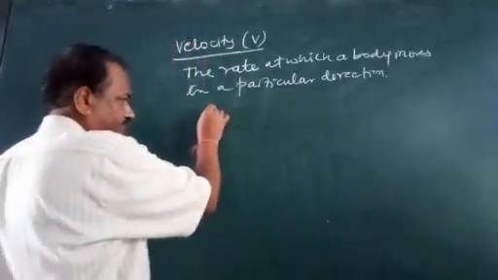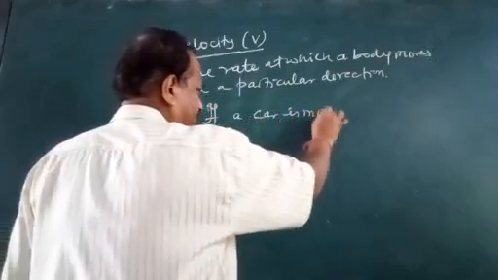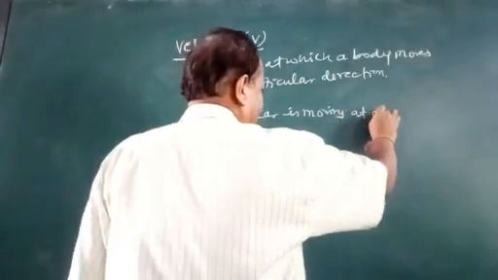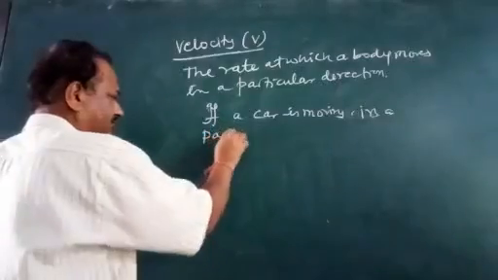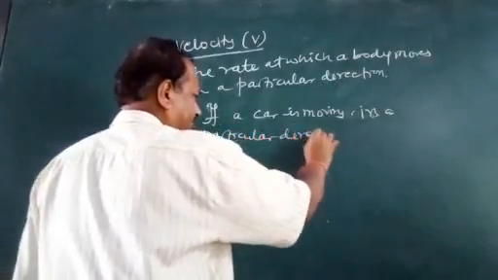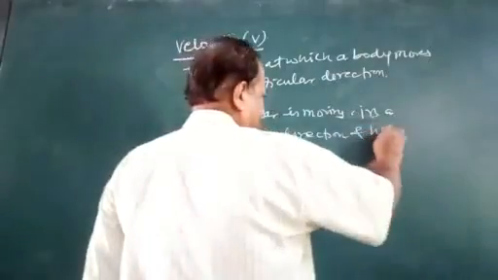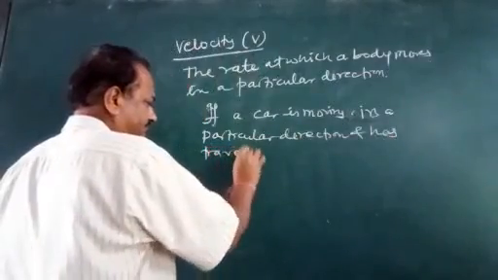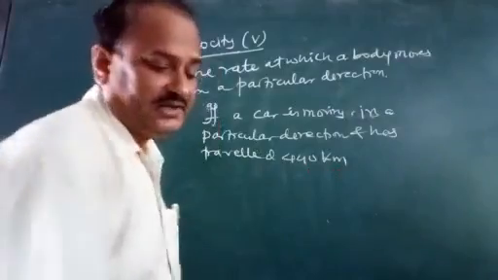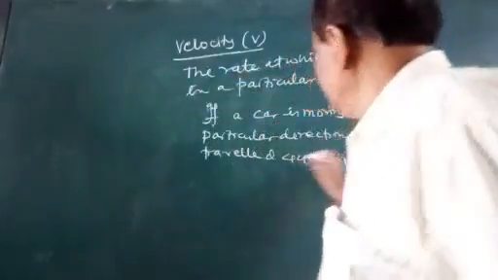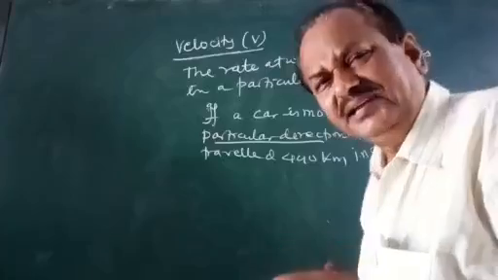So first, if a car is moving in a particular direction and has traveled 440 kilometers in 8 hours, the direction can be written as north or south, east or west.